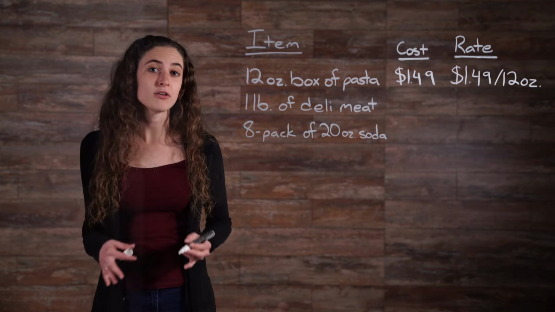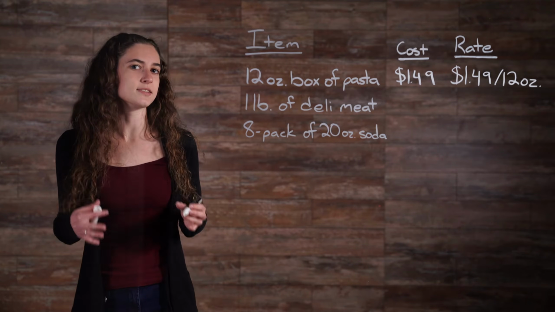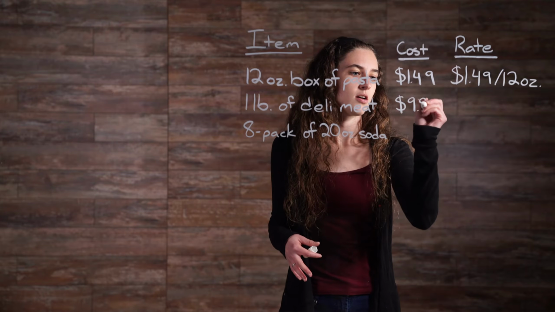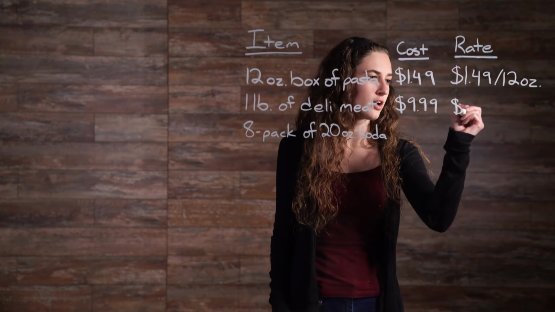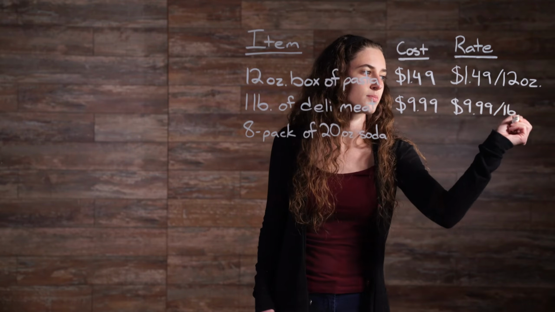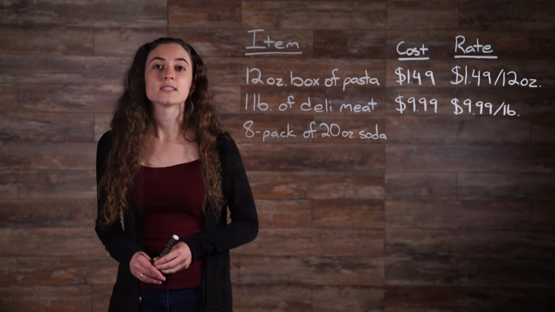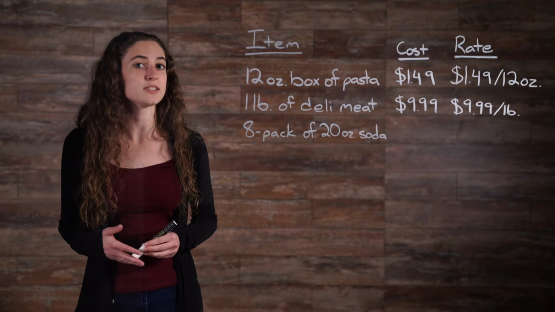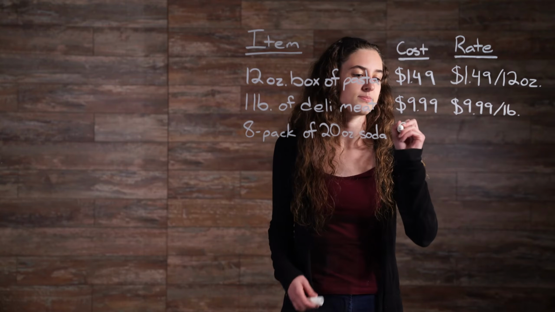If we have a pound of deli meat and the cost is $9.99, our rate would then be $9.99 per pound. Lastly, let's say we have an 8-pack of 20-ounce bottles of soda and the cost is $5.98.